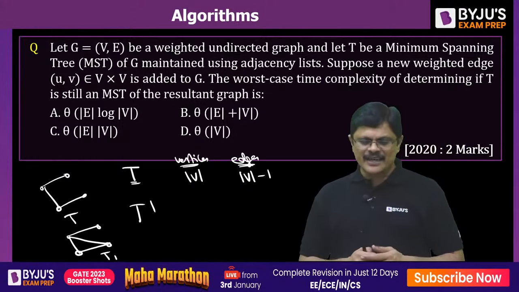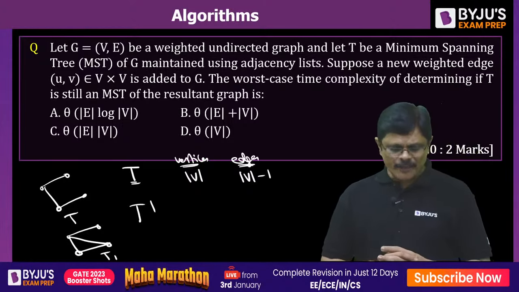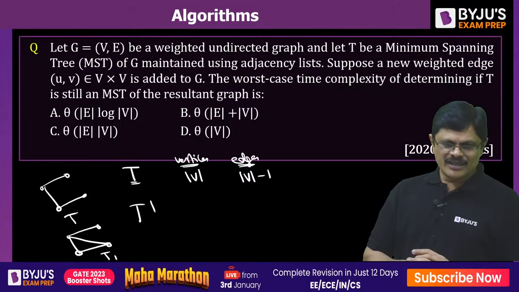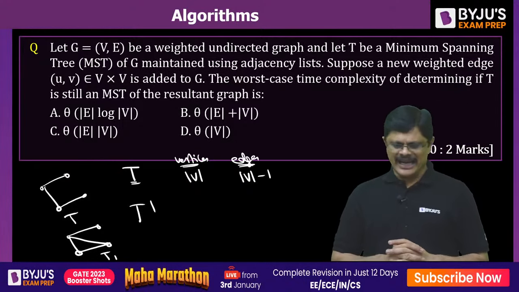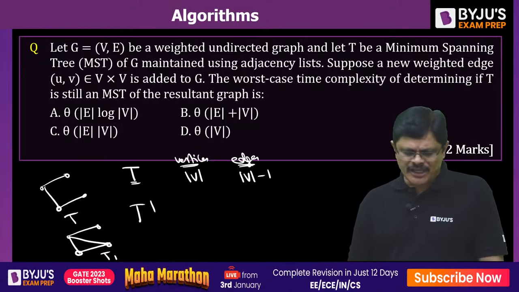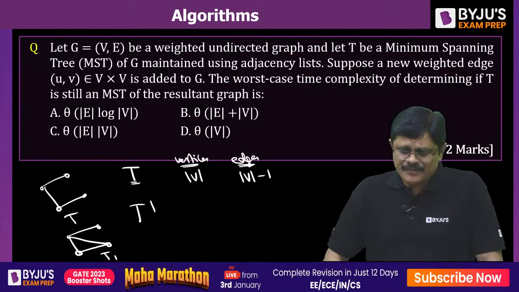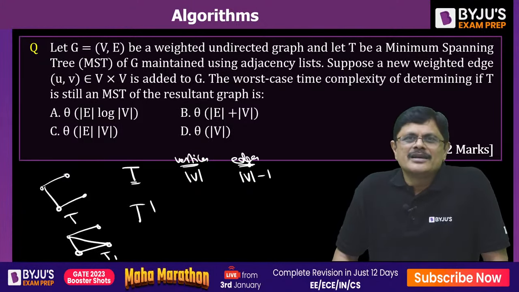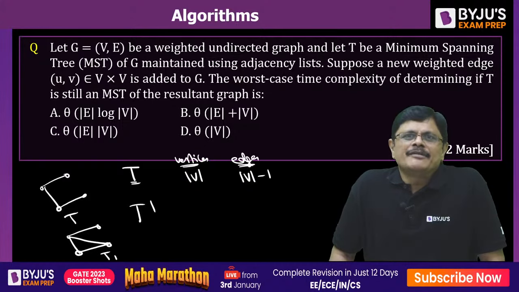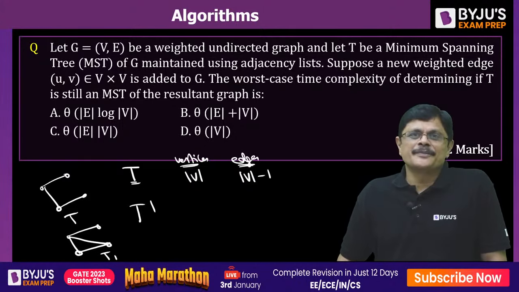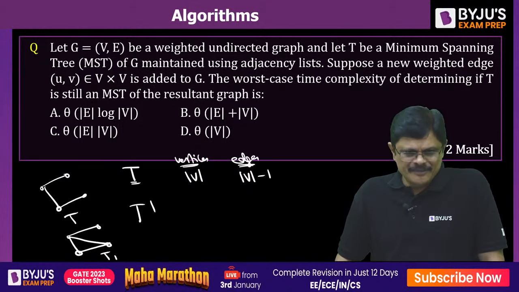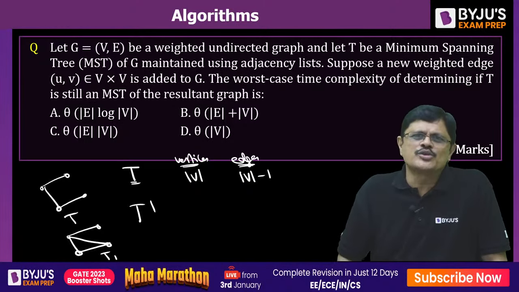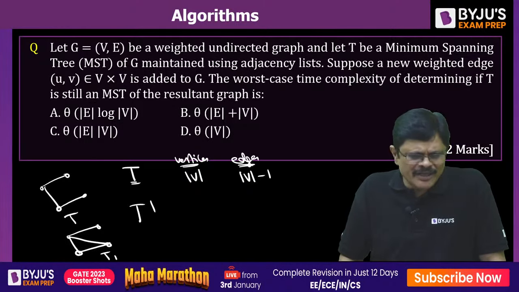Now what is he asking? The worst case time complexity of determining whether T is still a minimal spanning tree of the resultant graph or not. By adding this particular edge, what is the worst case time complexity of determining if T is still an MST of the resultant graph? Using an adjacency list, we need to check whether it still forms a minimal spanning tree, and find the complexity of that, my dear friends.